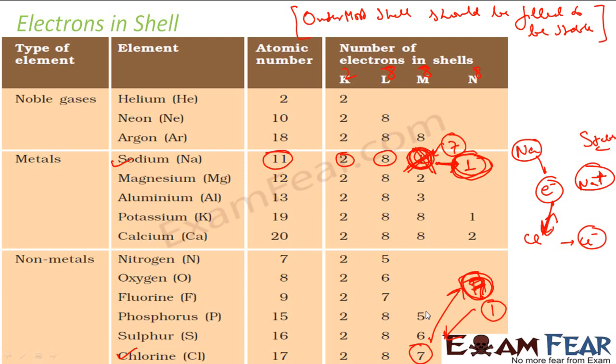We'll study more in detail when we study the periodic table. We'll study why sodium, potassium, calcium, which one is more reactive, even if they have one electron in the outermost shell. So those kind of things we'll study in the next class, right?